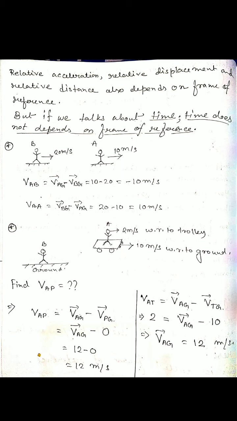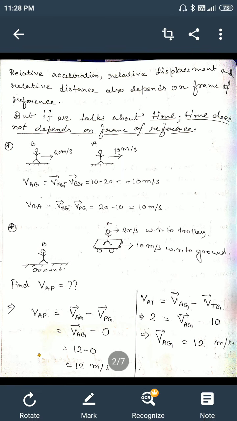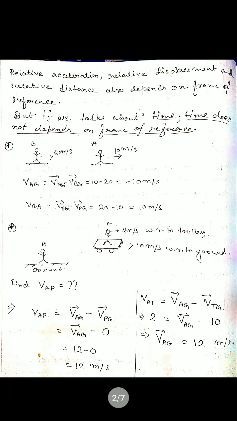But VB, that is also the positive direction. So 10 minus 20, that is minus 10 meter per second. So the observer observes that your relative velocity is minus 10 meter per second.